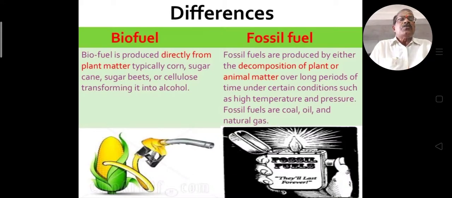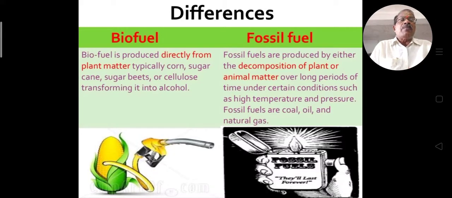Fossil fuels are produced by the decomposition of plant or animal matter over long periods of time under certain conditions, such as high temperature and high pressure at the bottom of the ground. They form fossil fuels like coal, oil and natural gas.